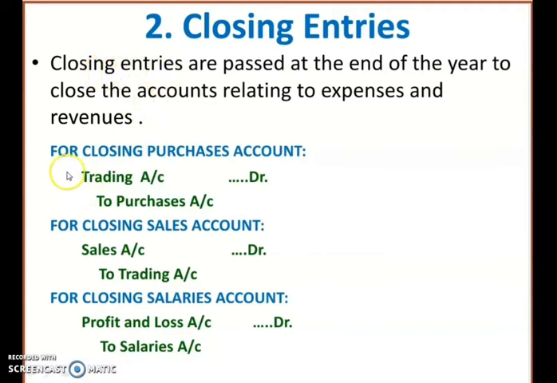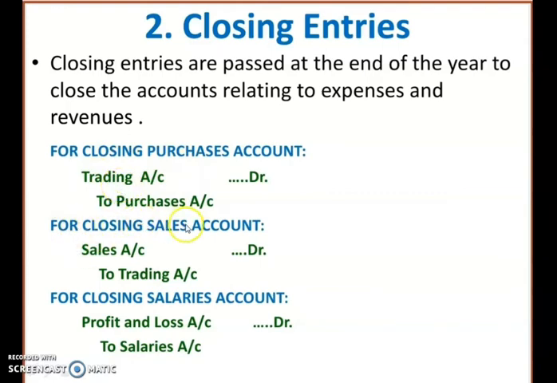So here see, for closing purchases account, you know purchases and expenses will be shown in the trading account. When you close the purchase account, you have to show it in the trading account. So what will be the journal entry? Trading account debited to purchases account. Okay, understand and just fix it in your mind. When you close the purchase account, it should be transferred to trading account.